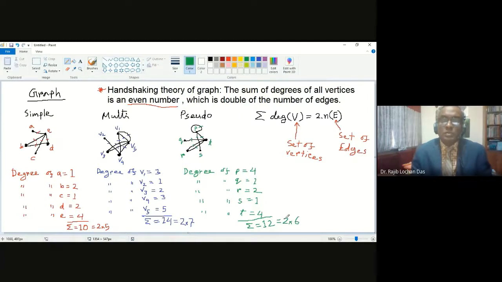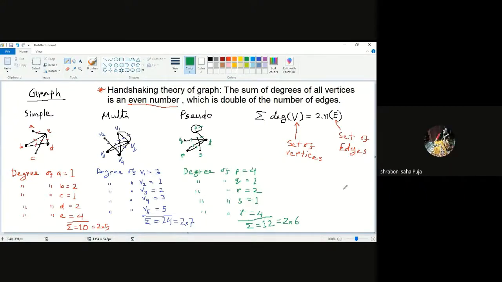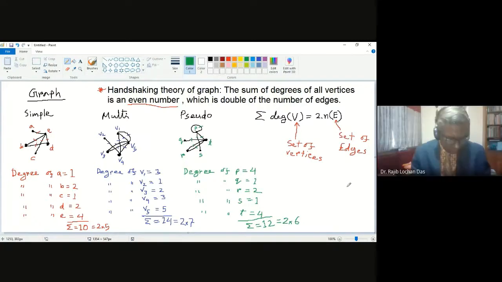Do you have any question or any difficulties? Sir, how is the degree of P equal to 4 in the pseudograph? Yes, the degree of a loop will be 2. I told you yesterday, and that was actually missed. So what I'm saying now, the degree of a loop will always be 2.